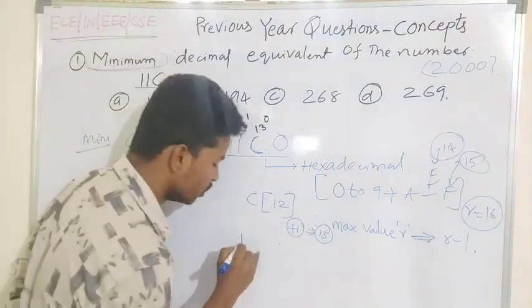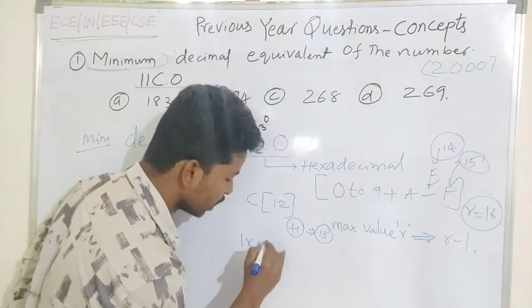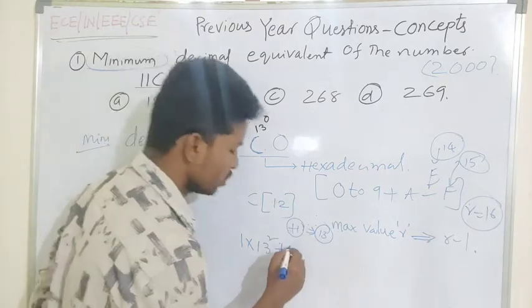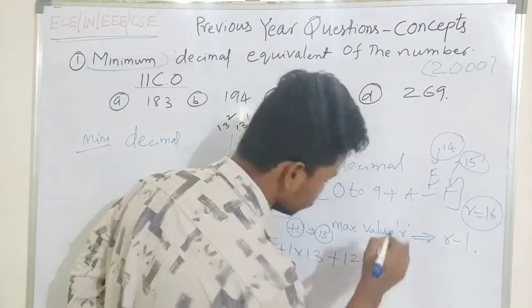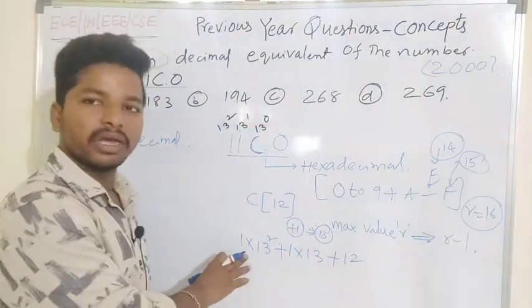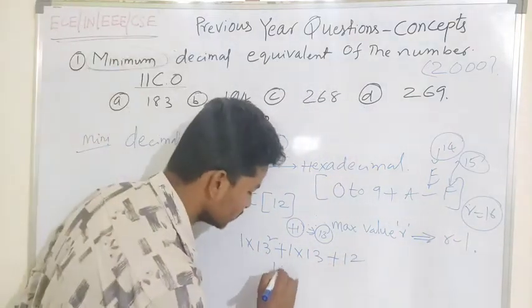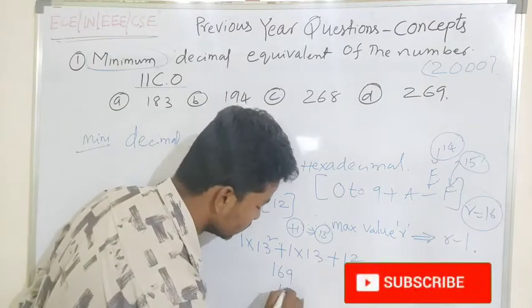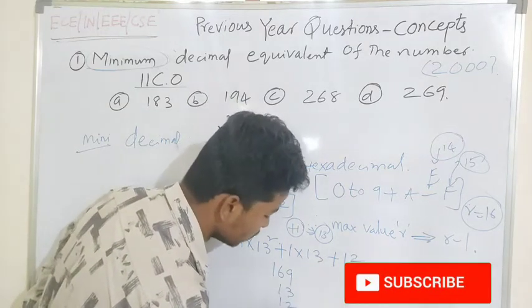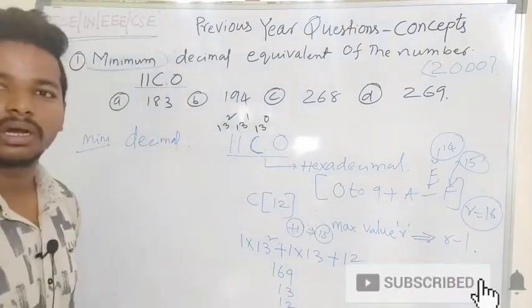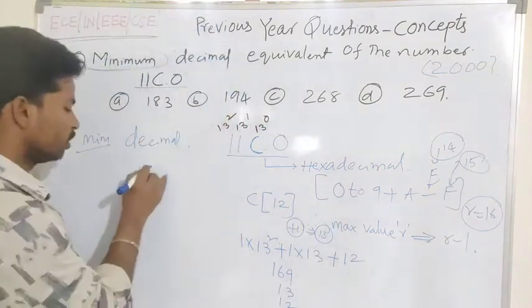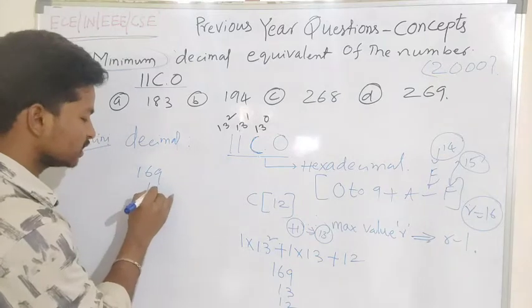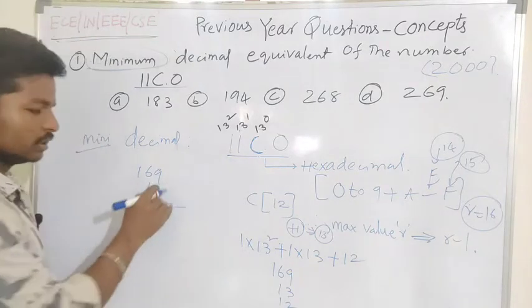So 1 into 13 square plus 1 into 13 plus 12. 13 square is 169. So I will write here 169 plus 13 plus 12.